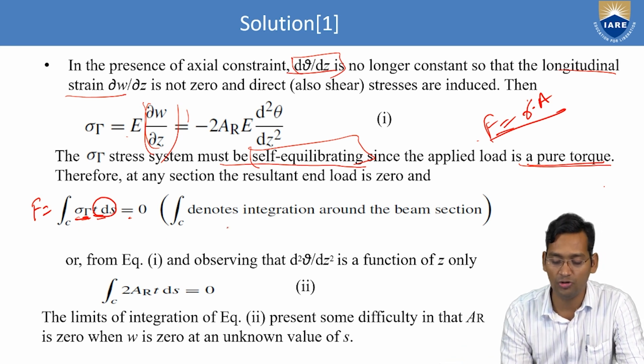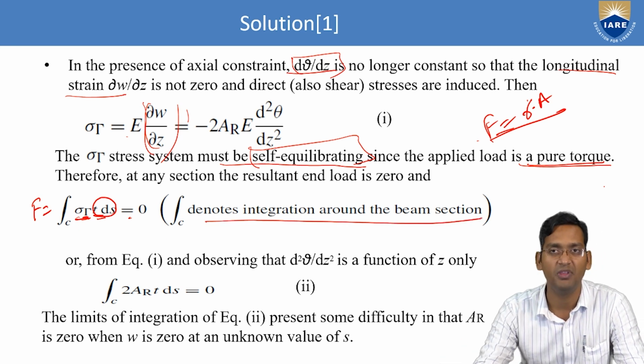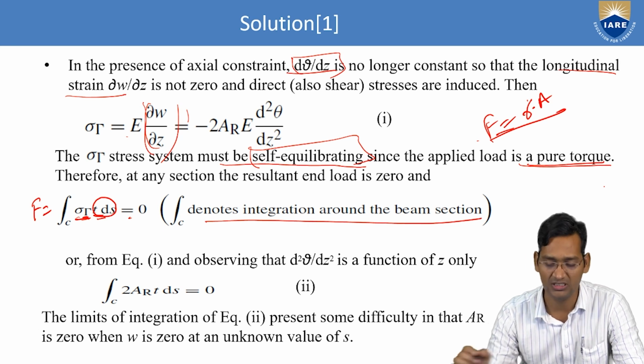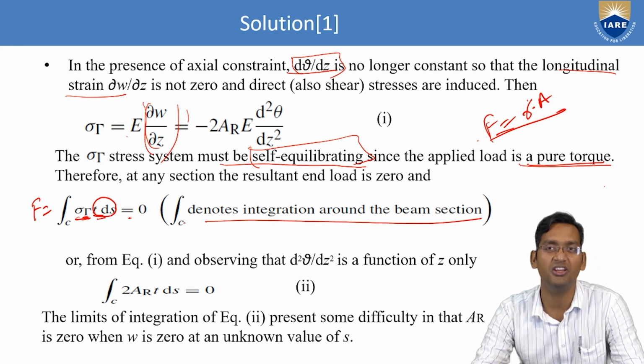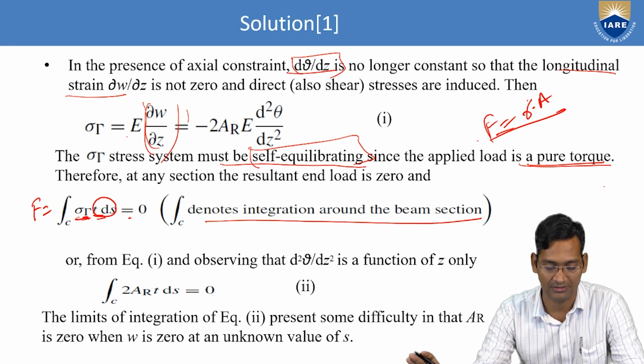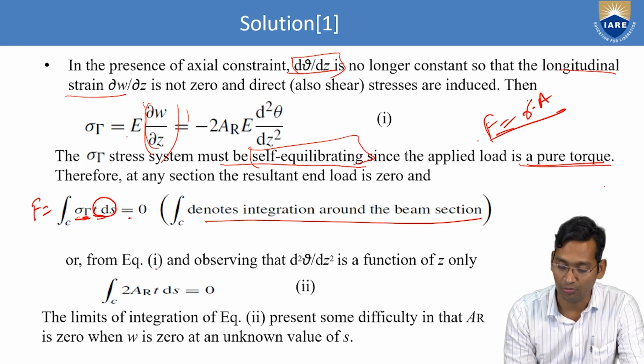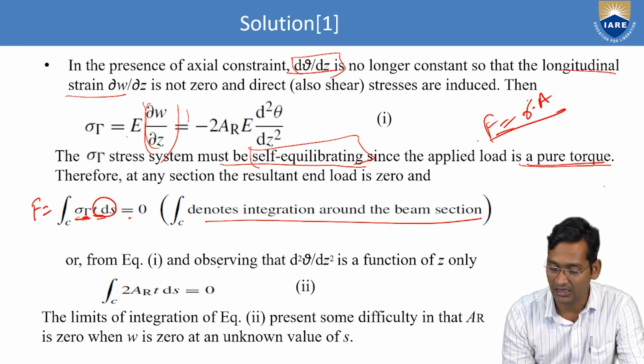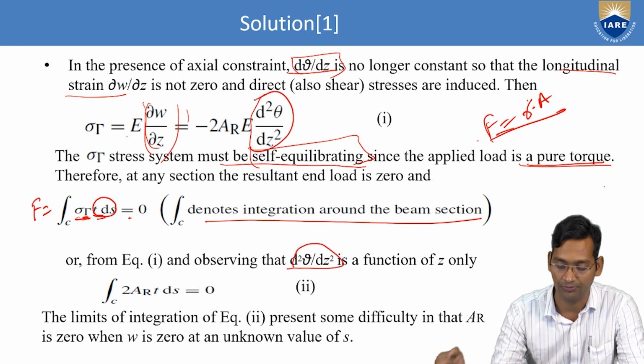So integral of C denotes what? Integration around the beam section. This C represents integration around the beam section. Or from equation 1, observing that d2 theta by dz square is a function of z only, right?